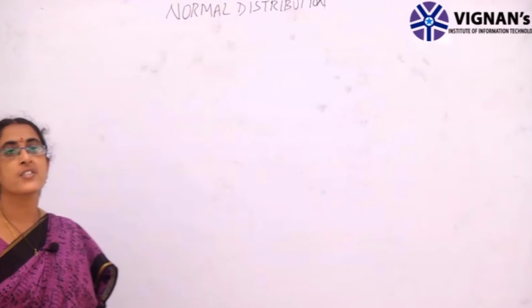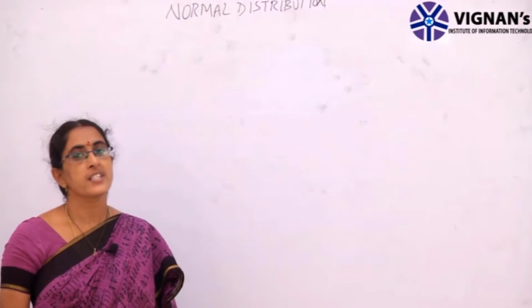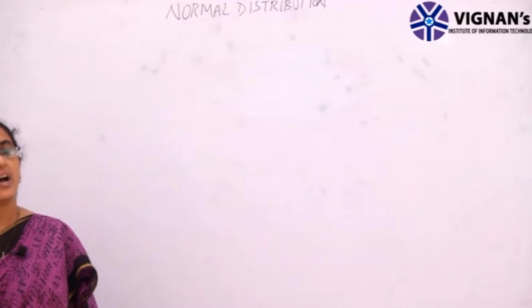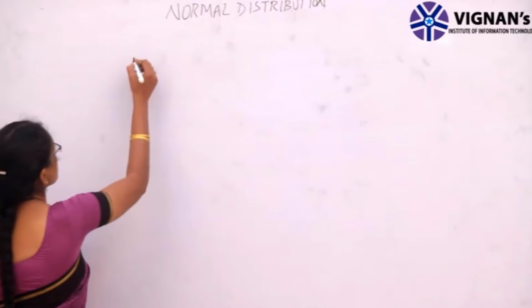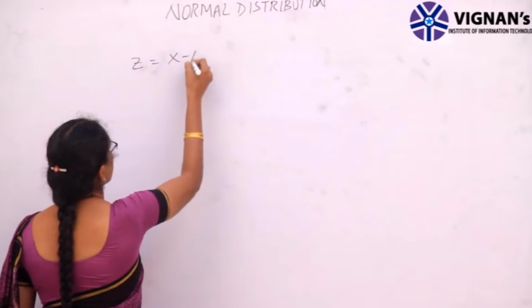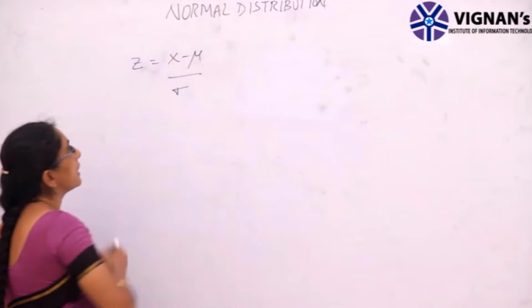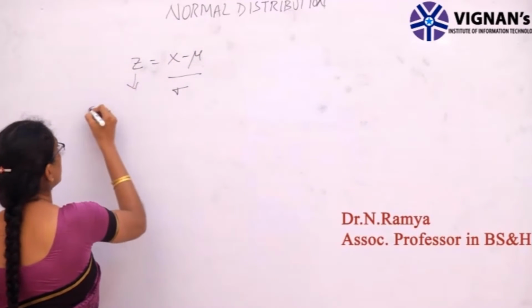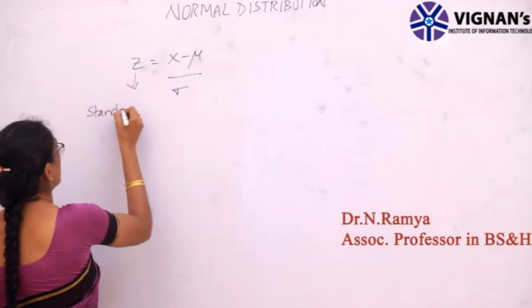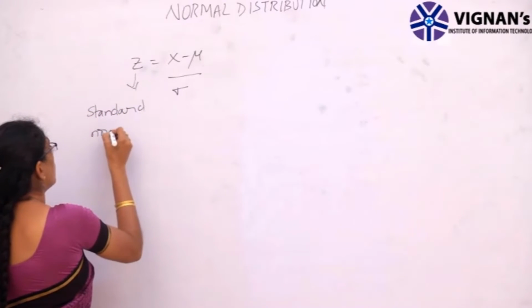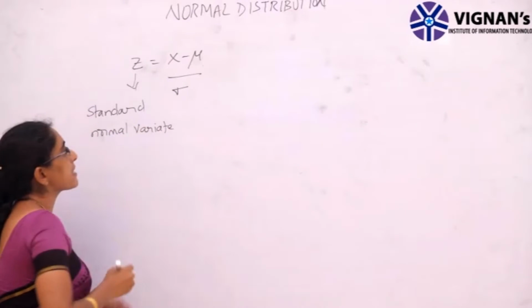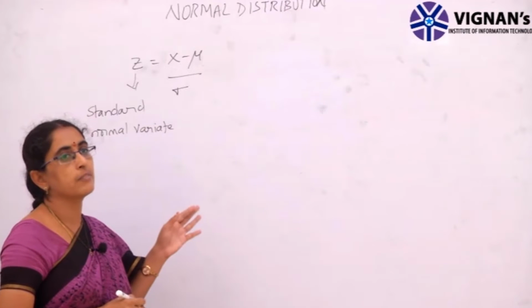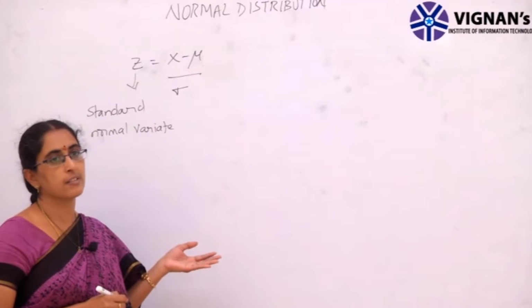Now we have seen what a normal distribution is. We said that when mu equal to 0 and the variance is equal to 1, the normal distribution becomes a standard normal distribution. That is z equal to x minus mu by sigma. Here z is known as the standard normal variate, when mu equal to 0 and sigma equal to 1. Sigma square equal to 1 means sigma is the square root of 1, which is also 1.